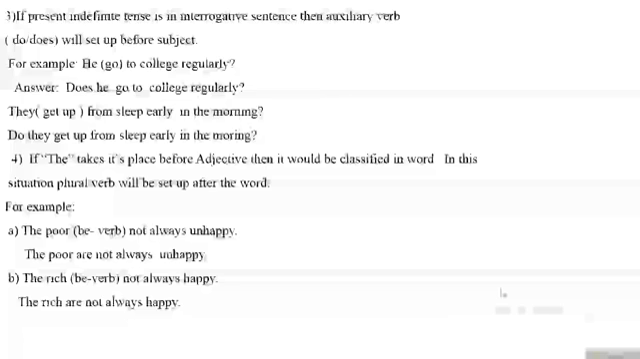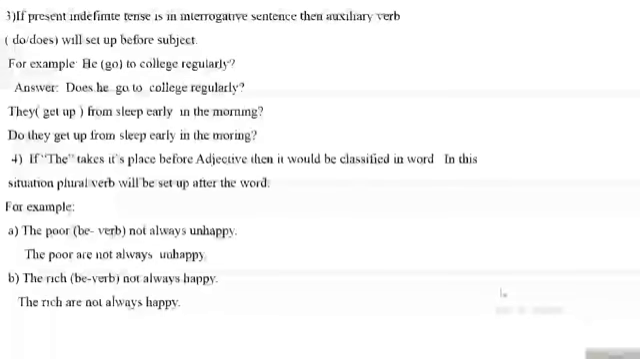Number 4 rules, if the article is placed before adjective, then it would be classified in word. In this situation, plural verb will be set up after the word. For example, the poor be verb, not always unhappy. The poor are not always unhappy. There is be verb in bracket, not always happy.